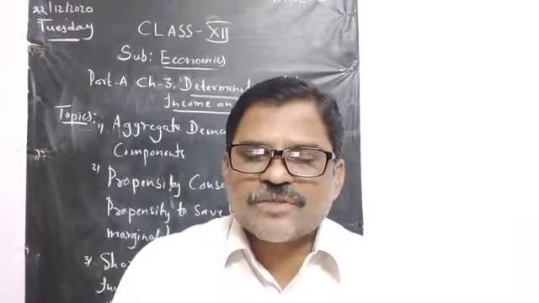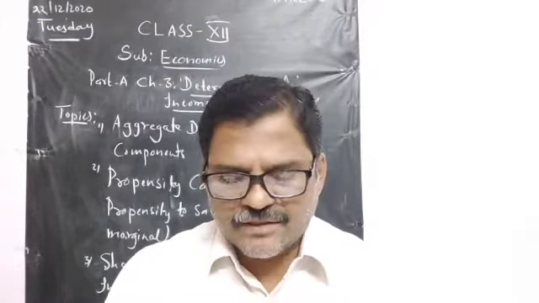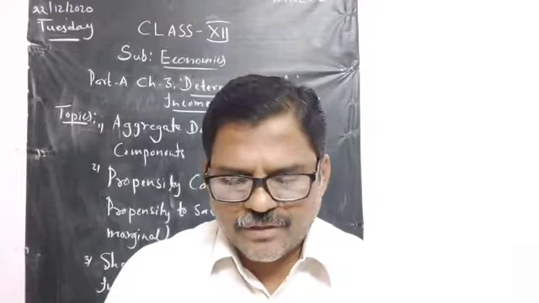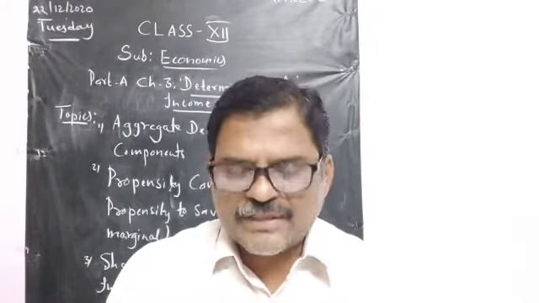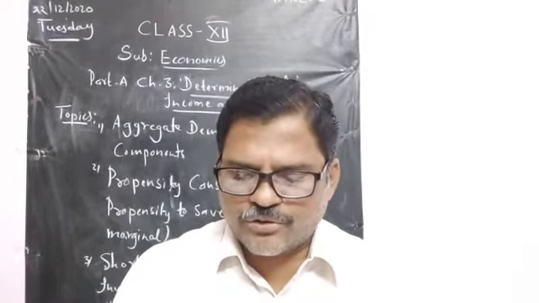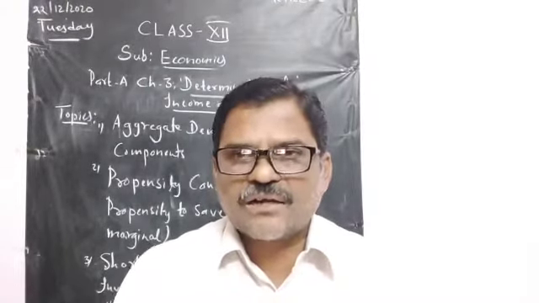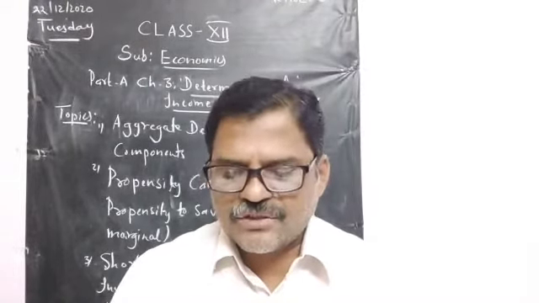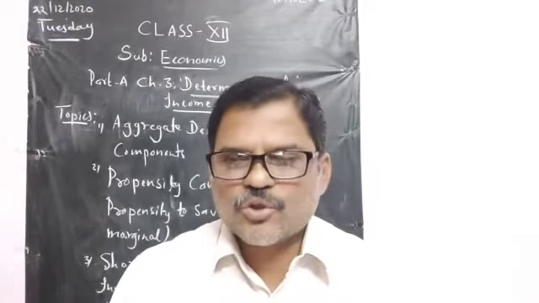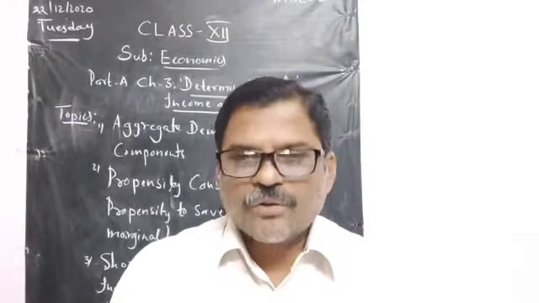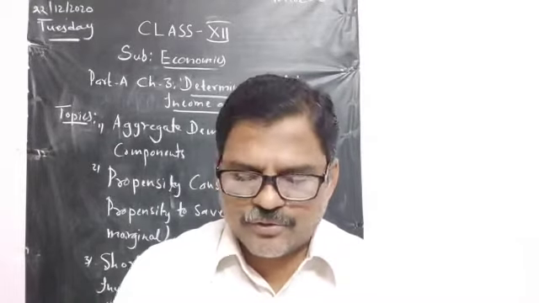Now, what does this consumption expenditure include? It comprises both planned and estimated expenditure, that is, ex ante, of households on consumption of various final goods and services, like durable goods such as car, refrigerator, television sets, scooters, etc., and also non-durable goods such as food, drink, soap, toothpaste, etc., or expenditure on services like hotels, restaurants, hospitals, public transport, education.